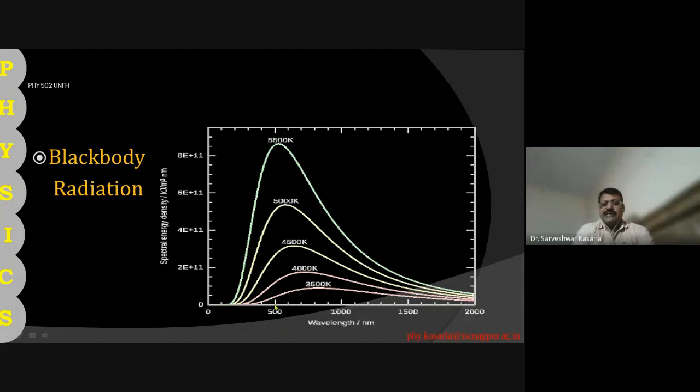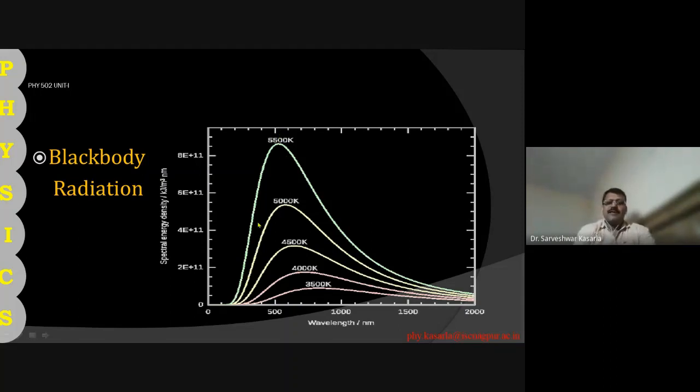This is the characteristic of that black body radiation at a particular temperature, and the wavelength where the radiation is maximum is different for different temperatures. For this curve it is here, for this curve it is here, and for this curve it is here. It means lambda m is shifting towards the lower wavelength side as the temperature increases. This is an important characteristic of blackbody radiation.